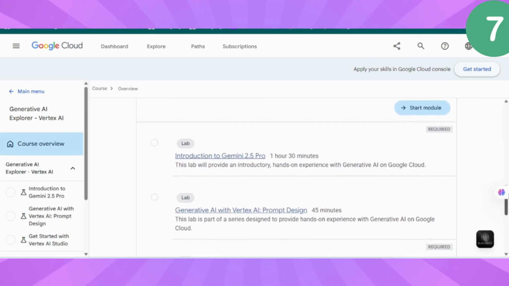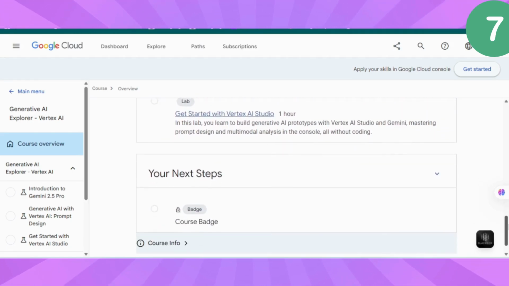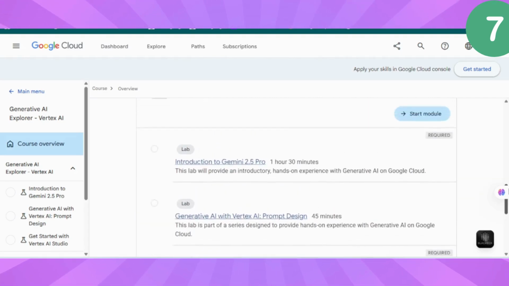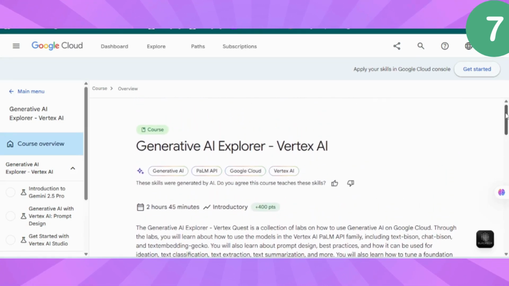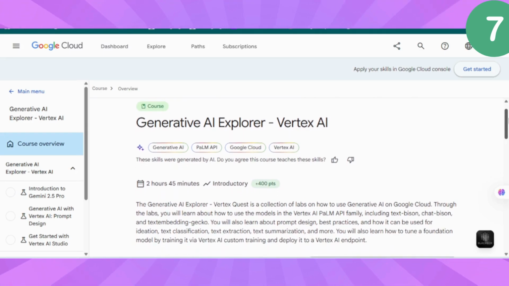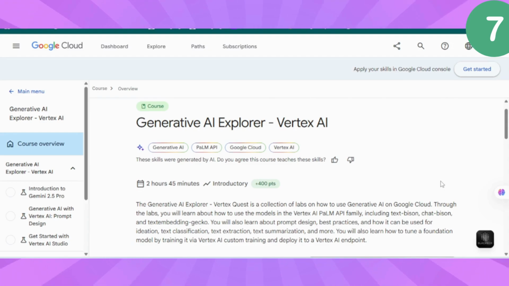What makes this special? Multimodal capabilities. Text, images, code, all in one. Enterprise grade, built for real business applications. And integration heaven, connects with all Google services. The hands-on labs walk you through building actual AI applications. By the end, you'll understand why Google is a serious contender in the AI space.